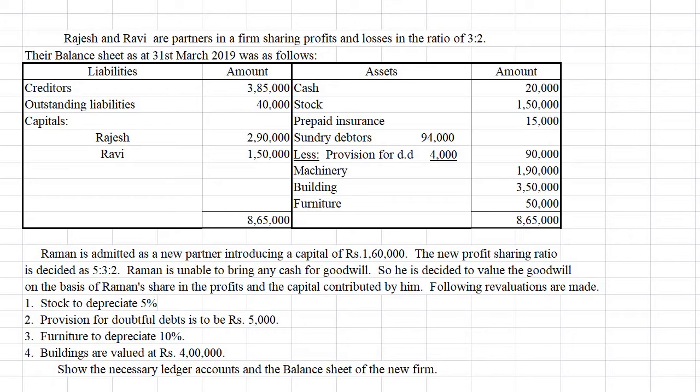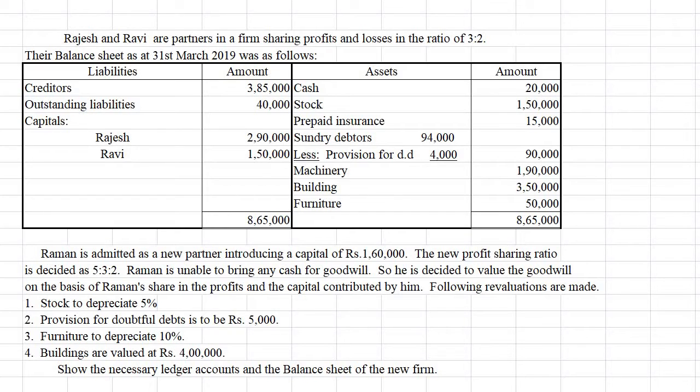Here in this question, we will study a new adjustment, hidden goodwill. That is the speciality of this question. Hidden goodwill is a separate adjustment in which goodwill will not be directly given, we have to find it out. So let us see the question.